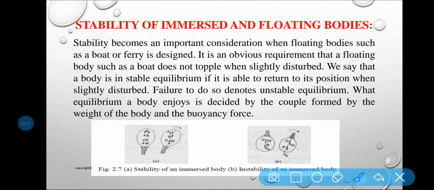So the condition of equilibrium of a floating and submerged body will be discussed here. Let us consider a submerged body or a floating body of a fluid. A submerged body or a floating body is said to be stable if it comes back to its original position after a slight disturbance. That means, let us consider this is a body.